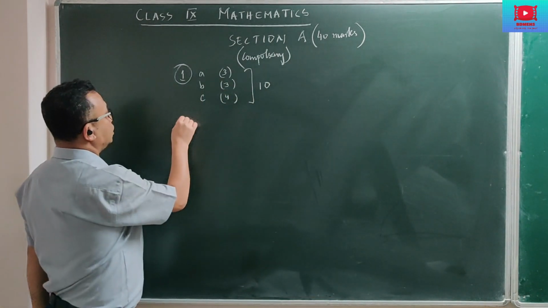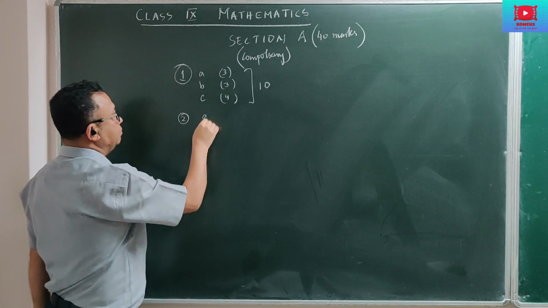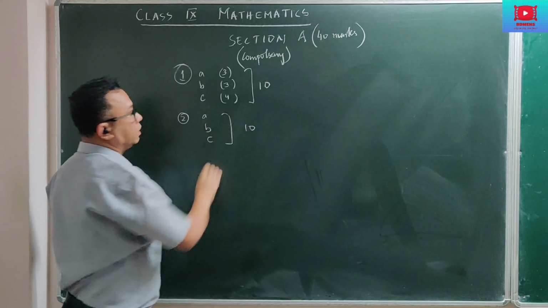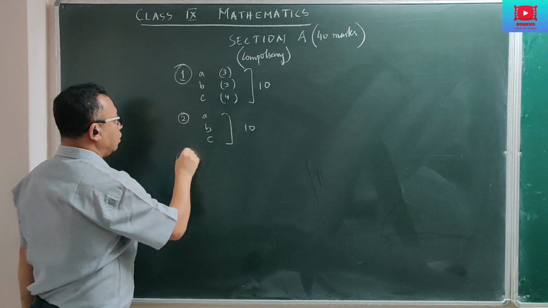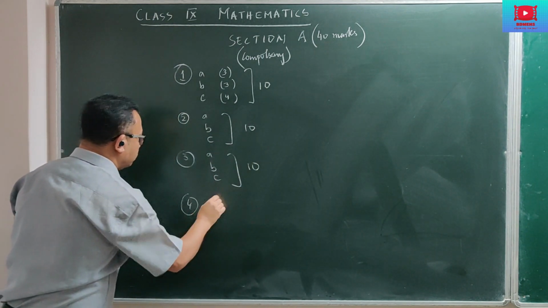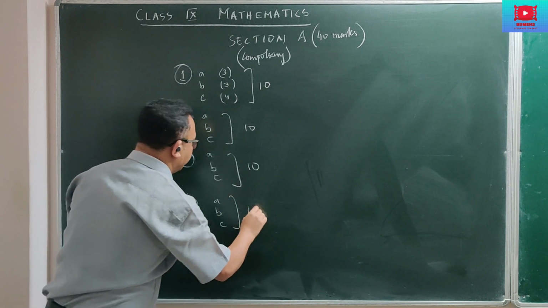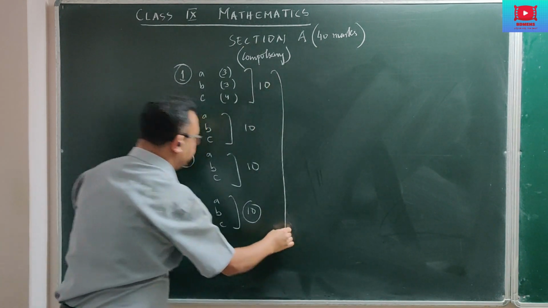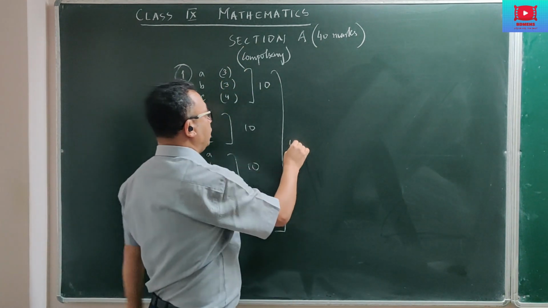Similarly, question number 2 also will have A, B, C, so there again, your total is 10 marks. Then question number 3 also will have A, B, C, so this also will be 10 marks. And question number 4 also will be A, B, C, so this also will carry 10 marks. So in total, as you can see, your section A is 40 marks.